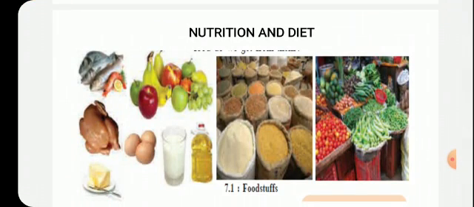Yes. Have you seen this picture? See the picture, it is given in the textbook on page number 50, and here also on the screen.